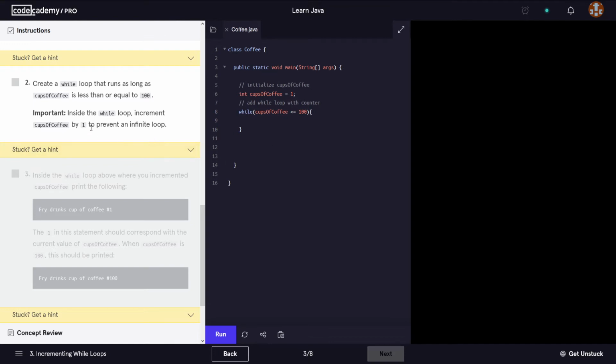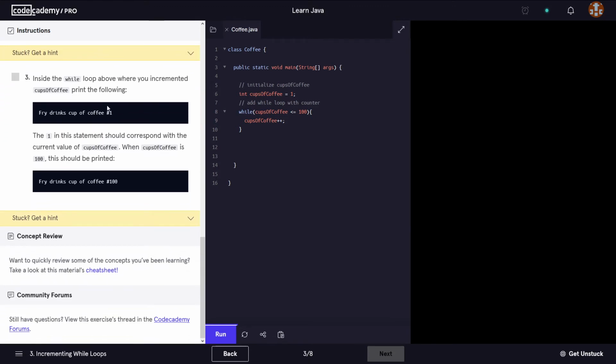Okay, and it says inside the while loop we have to increment cups of coffee by 1 to prevent an infinite loop. So cups of coffee plus plus, okay? Or we could have said cups of coffee equals cups of coffee plus 1, okay? Let's run this.